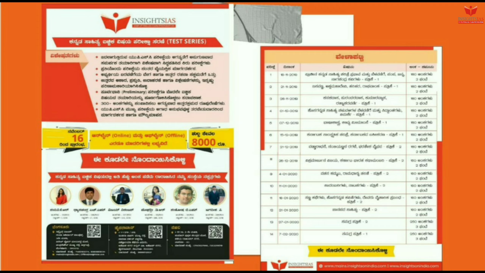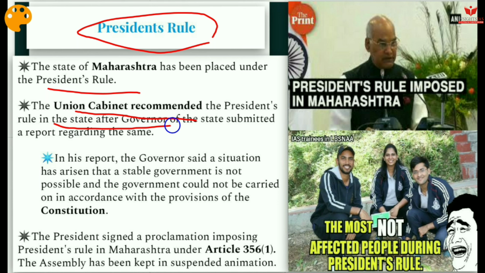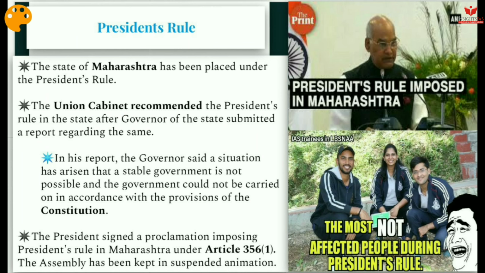And let's start with the first, President's rule. The President's rule was recently in the news because the state of Maharashtra has been placed under President's rule. The Union Cabinet recommended the President's rule in the state after the Governor of the state submitted a report regarding the same. In this report, the Governor said a situation has arisen that a stable government is not possible and government could not be carried on in accordance with the provisions of the Constitution. So the President signed a proclamation imposing President's rule in Maharashtra under Article 356 Clause 1.